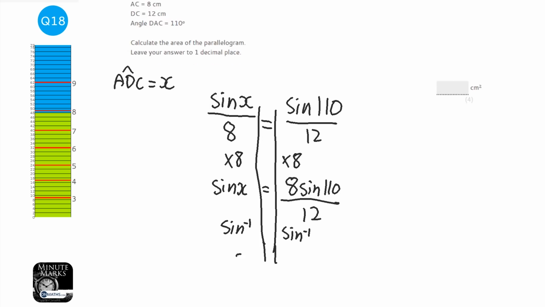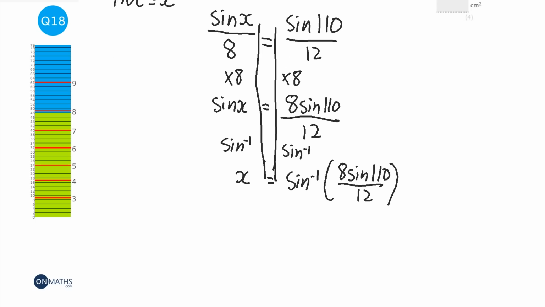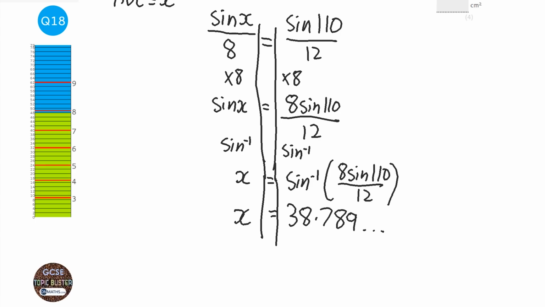Scroll down a bit more. So x is going to be the inverse sine of 8 sine 110 over 12. So let's get my calculator. Inverse sine, fraction button, 8 sine 110, close the brackets, over 12, and then come out of the fraction, close the brackets. So that tells me that x is 38.789 blah blah blah.